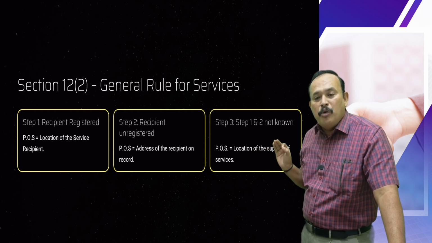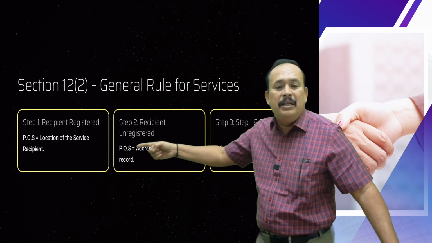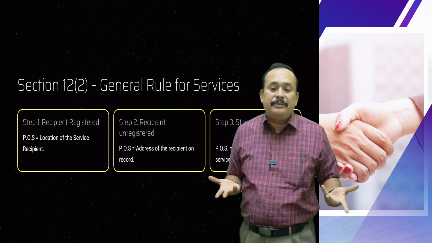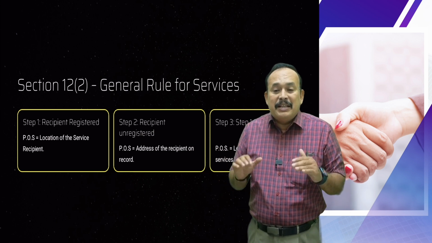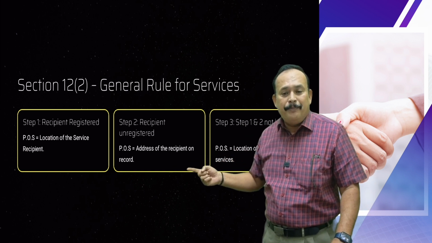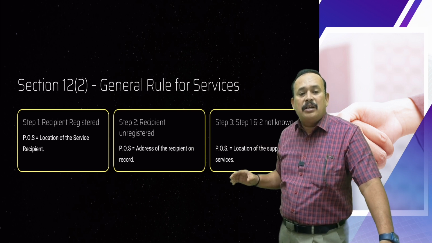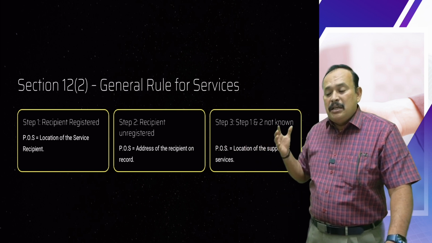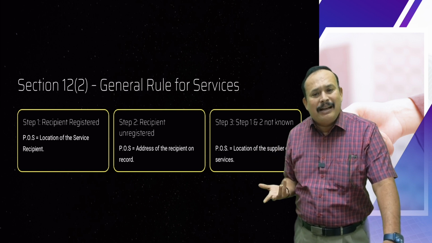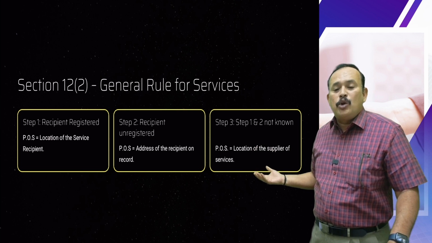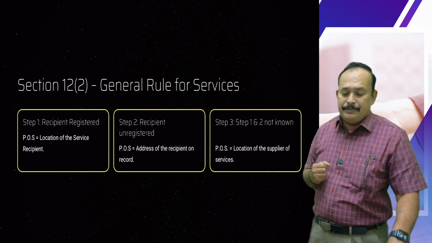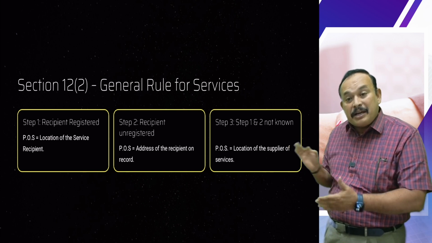Step 1, POS, place of supply. Here I mentioned the place of supply in the given case is the location of the recipient, if the recipient is a person. Step 2, if the recipient is a person, the address of the recipient available with the supplier is the place of supply. And we referred in the last class, if step 1 and step 2 are not applicable, in that case the recipient may be registered or unregistered, we do not know. The address of the recipient is not available. In that case, step 3 says the place of supply is equal to the location of the supplier of service. In the last class, we referred to this and recorded the note in the notebook.